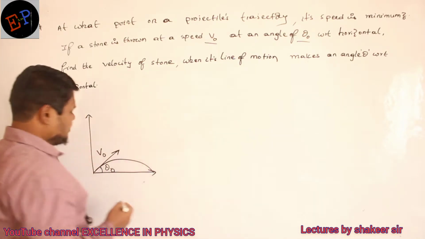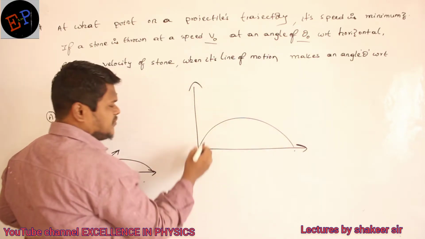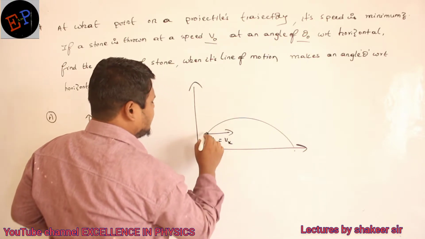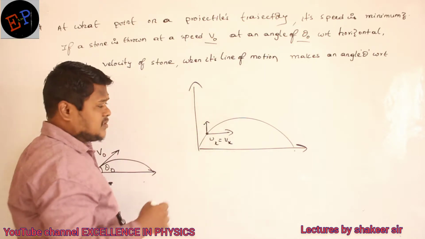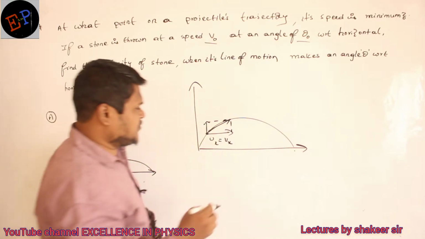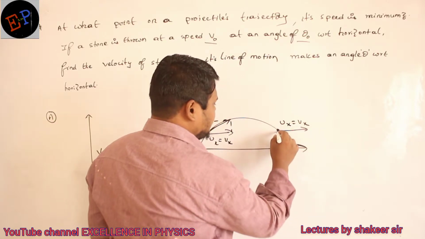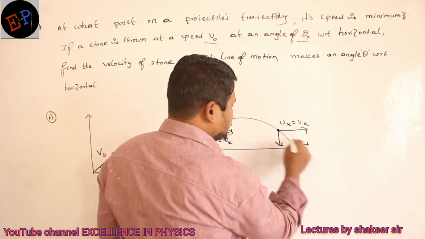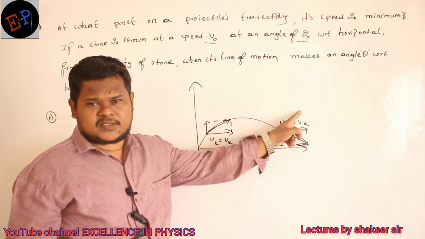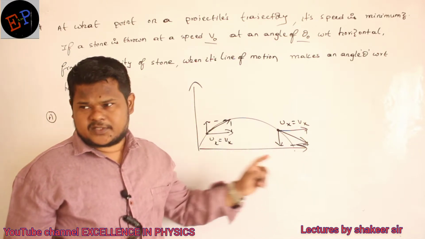For example, if you take this parabolic path and take the velocity at any point, for example here, it will have a horizontal component of velocity and a vertical component of velocity also. Therefore, what is the total velocity? Total velocity will be this much. Are you able to understand? Similarly, if you take velocity here, horizontal velocity is in this direction and vertical velocity is in this direction, so total velocity will be this much. Clear now? So at any point, total velocity is the vector sum of velocity along the x-axis and velocity along the y-axis. This is what kind of addition we are taking? Parallelogram rule of addition.